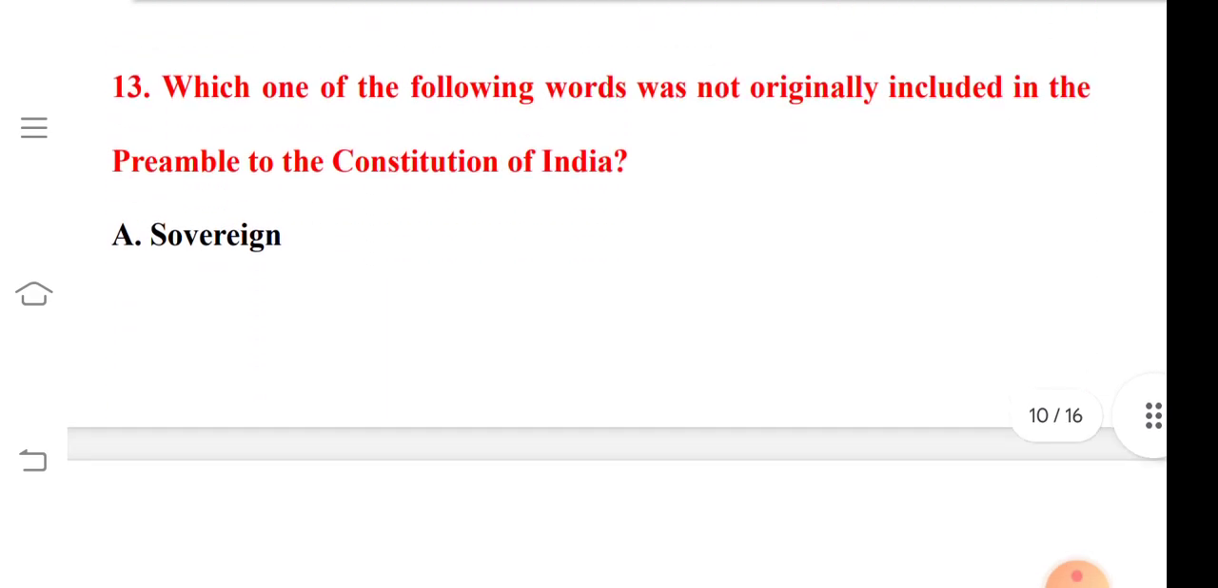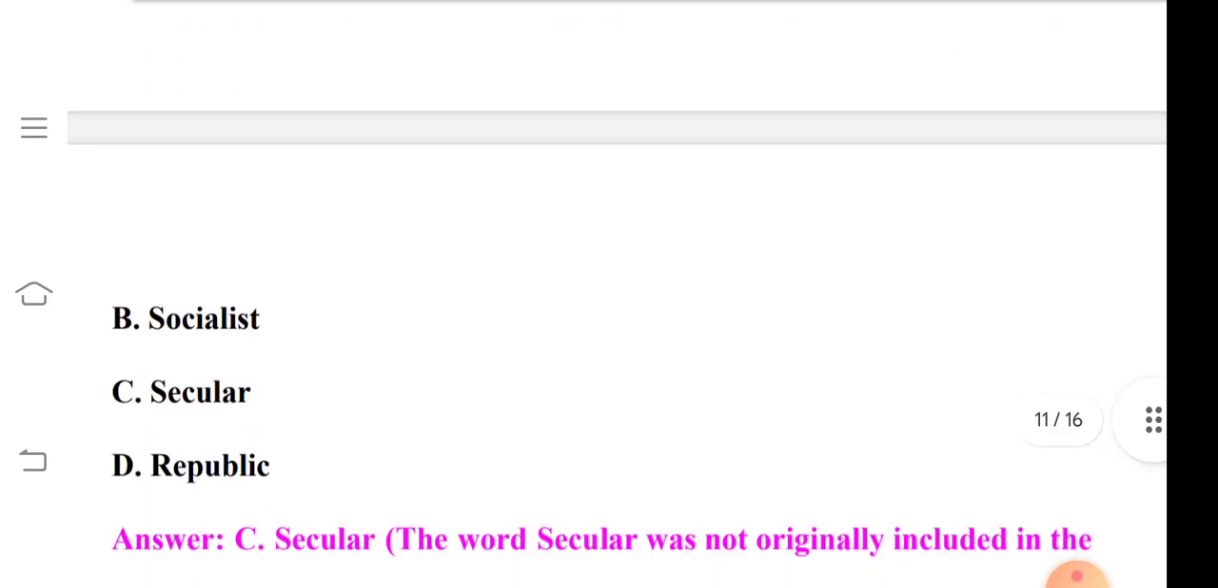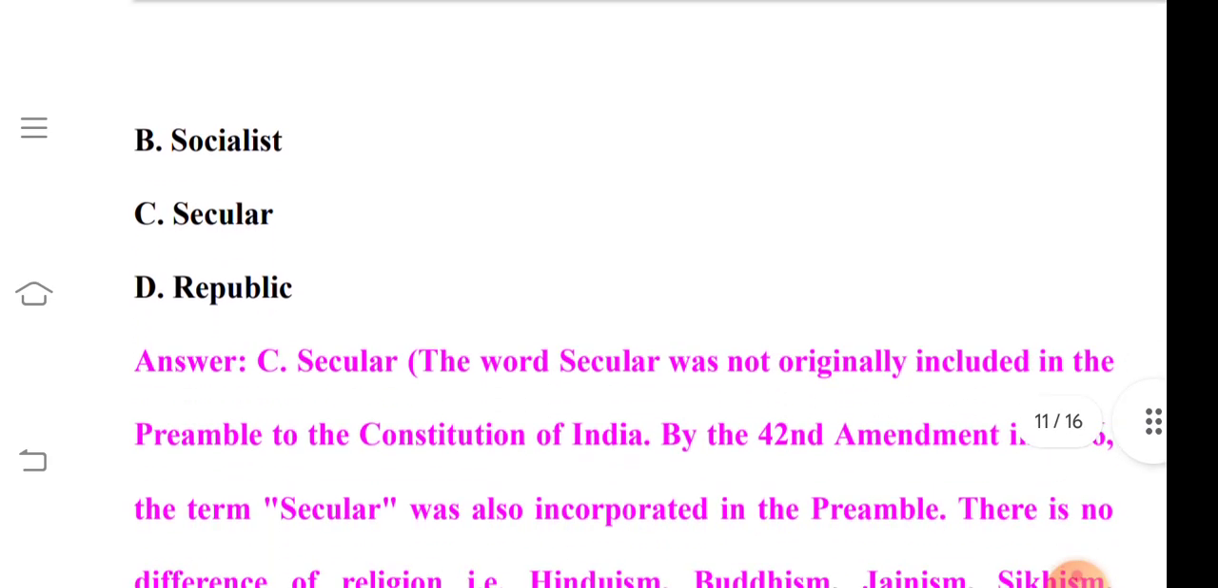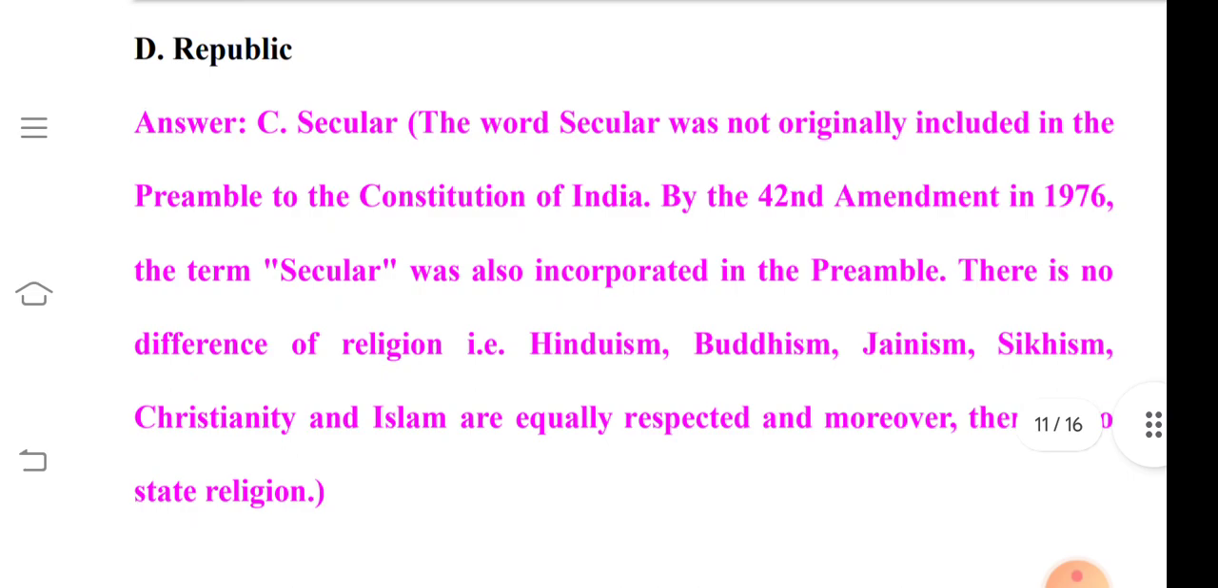So, question number 13 is, which one of the following words was not originally included in the preamble to the Constitution of India? So, option A is sovereignty, option B is socialist, option C is secular, and option D is republic. So, its correct answer is option C, that is secular.